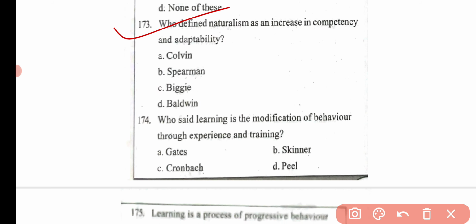Then the next question is, who defined naturalism as an increase in competency and adaptability? Option A, Colvin. Option B, Spearman. Option C, Bigge. And option D, Baldwin. Here the correct answer is option D.